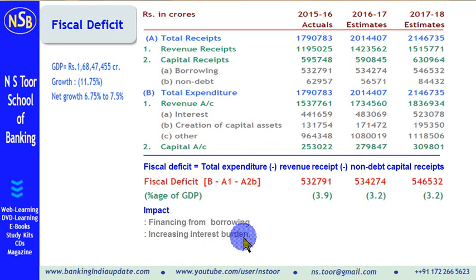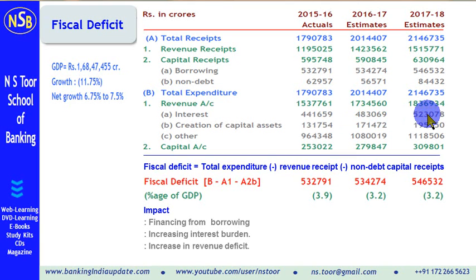So increase in interest burden, this we can see from here. 15-16, this was amount of annual interest government was paying. So this has increased and now it has increased further. So this is second implication.